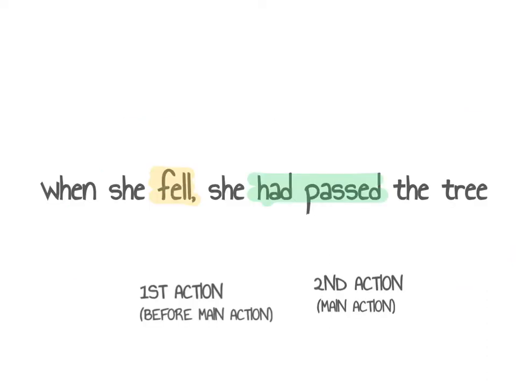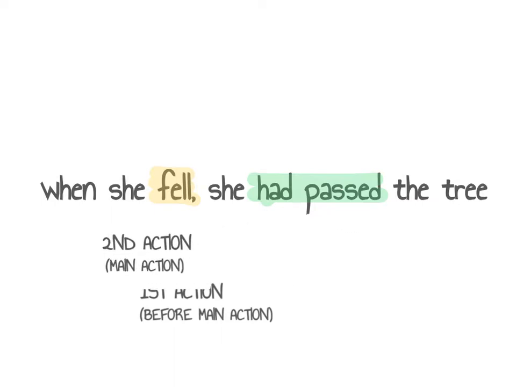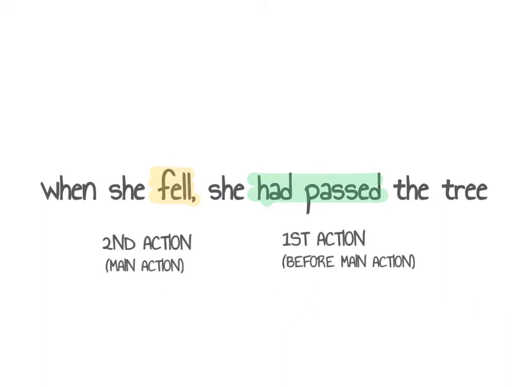It's okay to reverse the order in the sentence. So, for example, we can put the second action first in the sentence and the first action second in the sentence. When she fell, she had passed the tree.